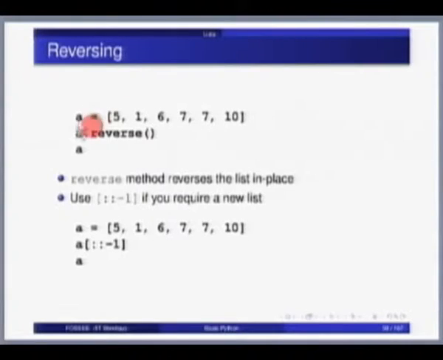Next we look at reversing. So reverse is simply identical to A colon colon minus 1, except reverse will do a reversing in place, which means it's not going to create a new list. It's simply going to reorder all of the elements in the same list. However, when I do A colon colon minus 1, it creates a new list, a copy of the list.